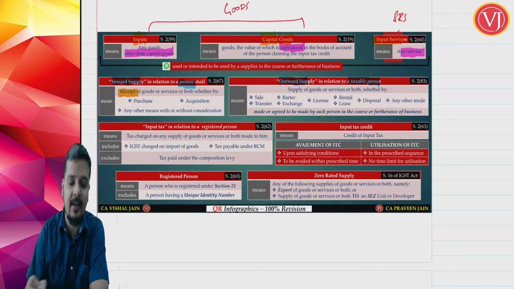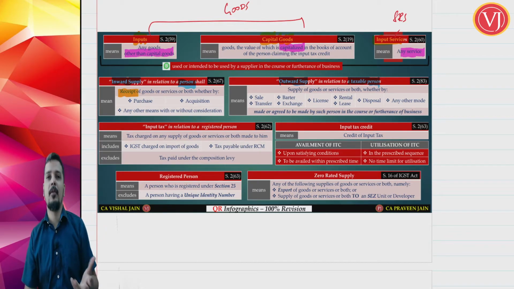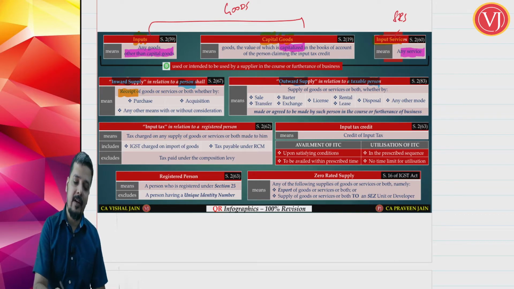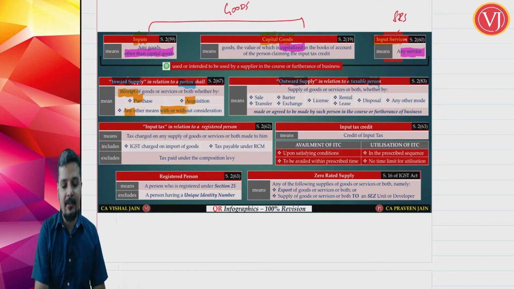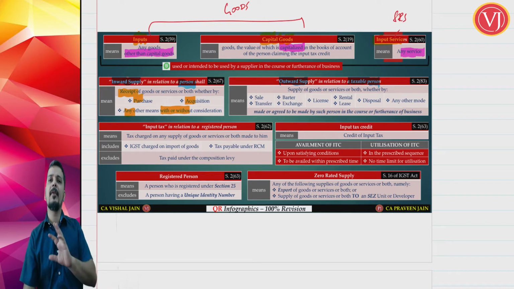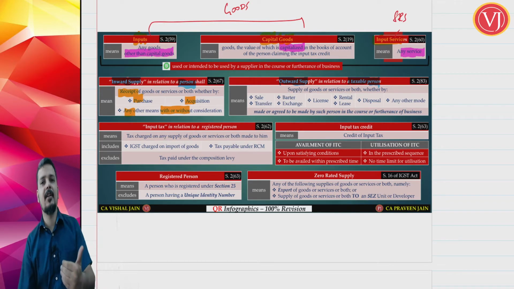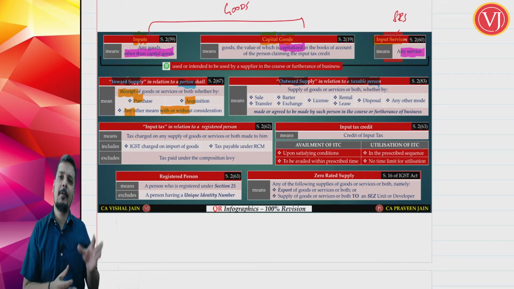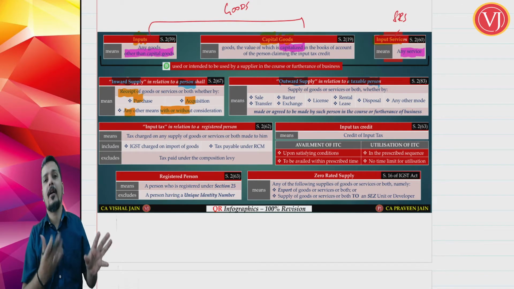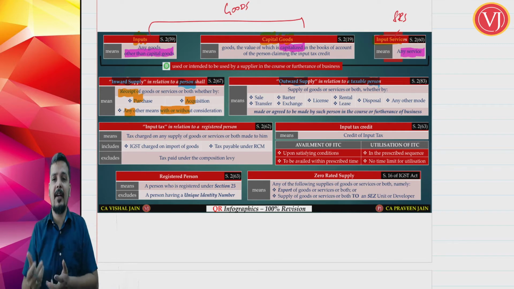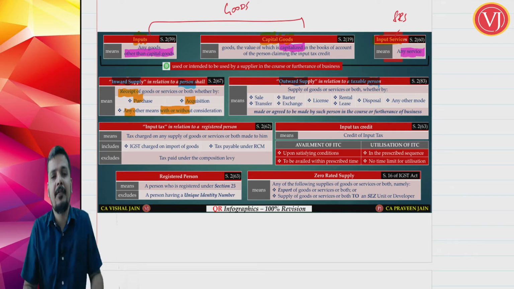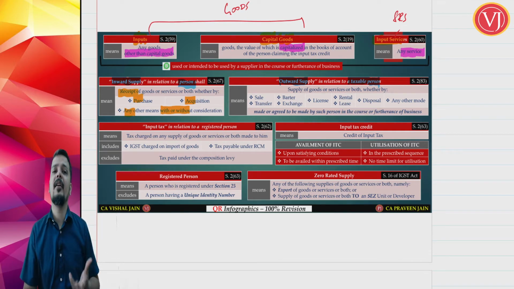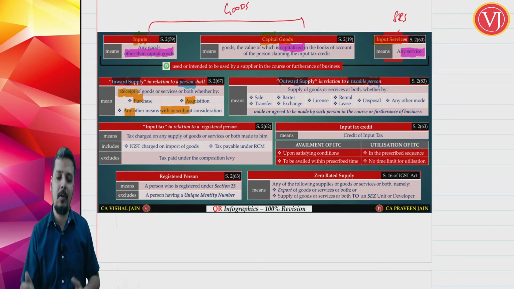Inward supply means you are receiving goods or services or both, either by way of purchase or acquisition or any other means. It may be with consideration or without consideration. So inward supply is quite simple. You are talking about receiving goods or services, either by way of purchase or acquisition or any other means, even getting something free of cost, receipt of gifts, whether with or without consideration. You may pay for that, you may not pay for that.